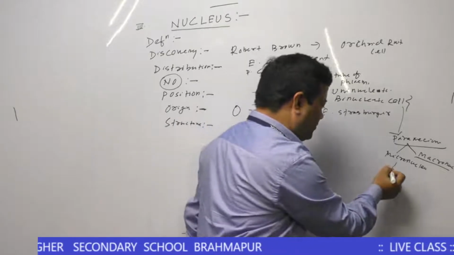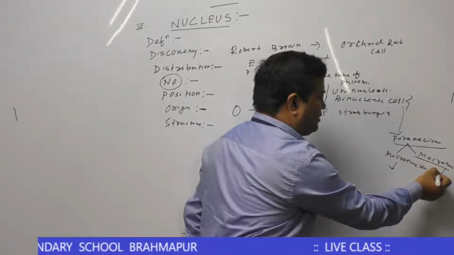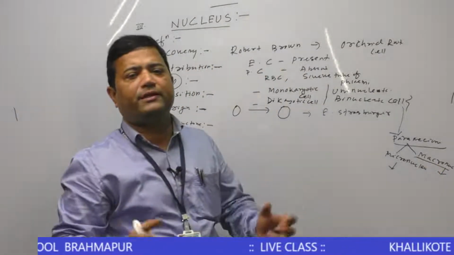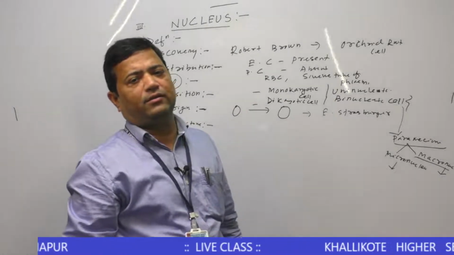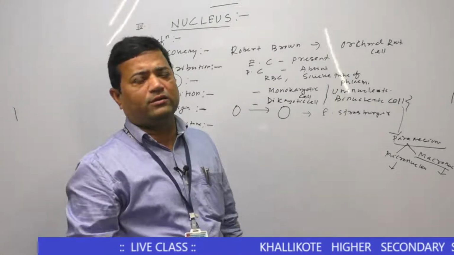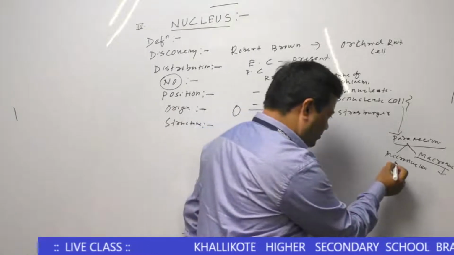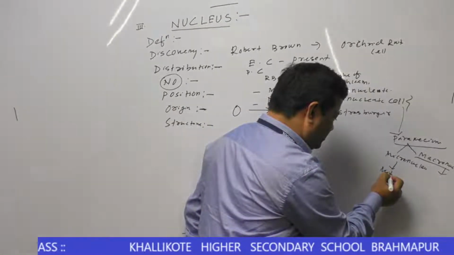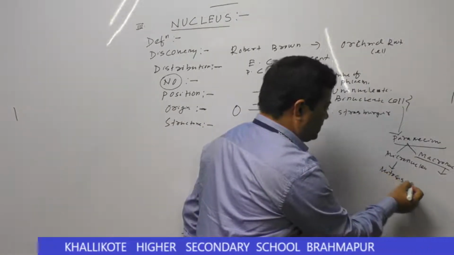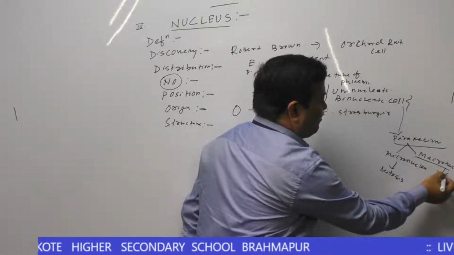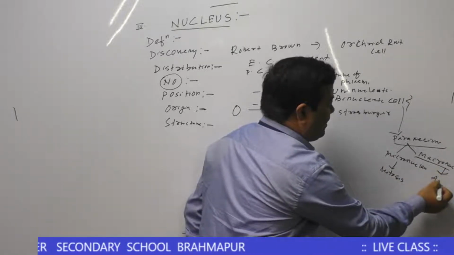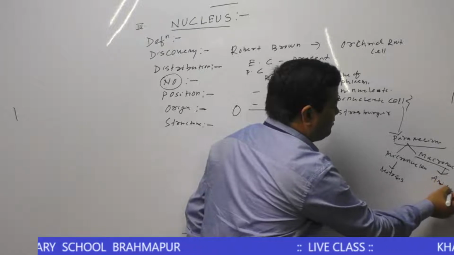Micronucleus has a reproductive function, while macronucleus controls the vegetative or somatic function of the cell. Micronucleus divides by mitotic cell division or mitosis, whereas macronucleus divides by the amitosis method.